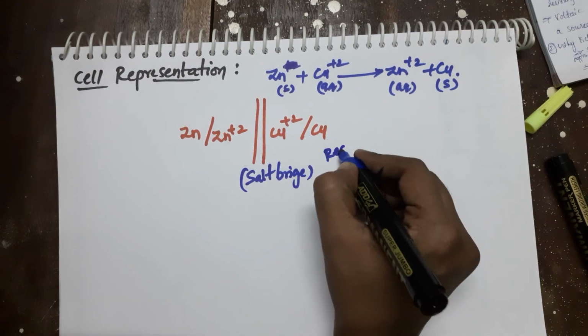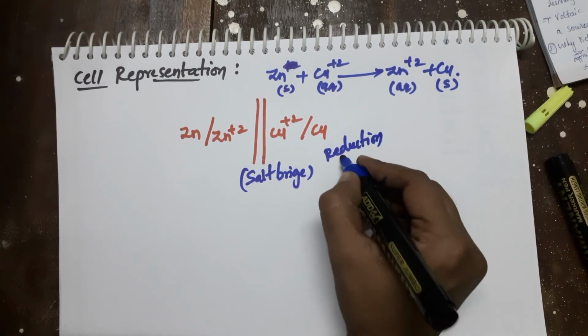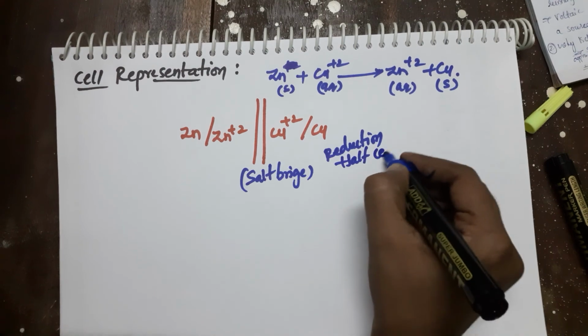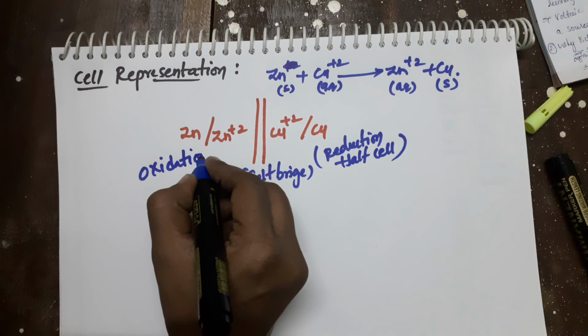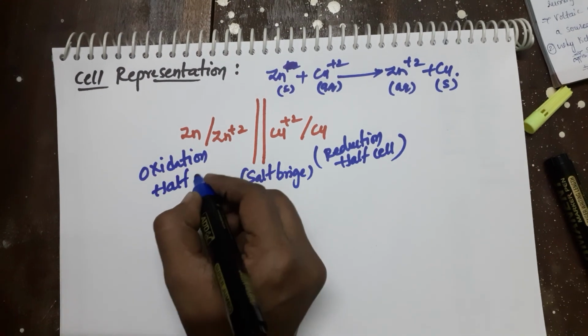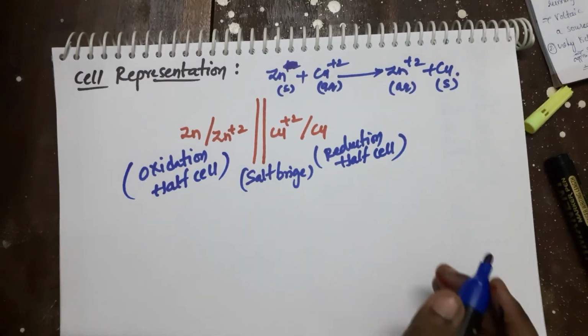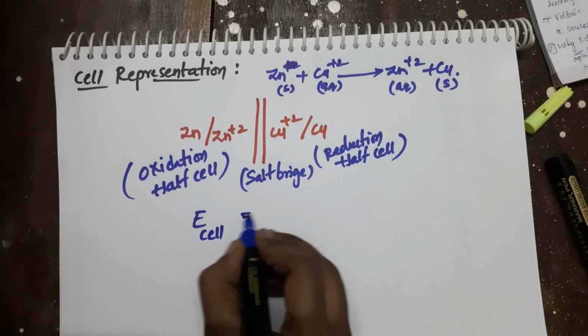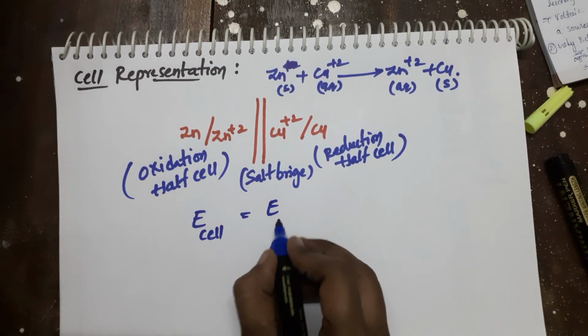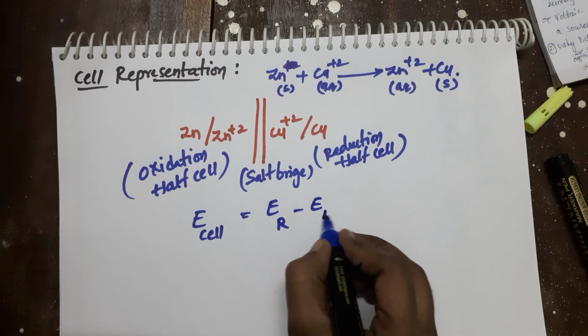This is the reduction half cell, and here is the oxidation half cell. Next, the total electrode potential of the cell is E cell equals E right minus E left.